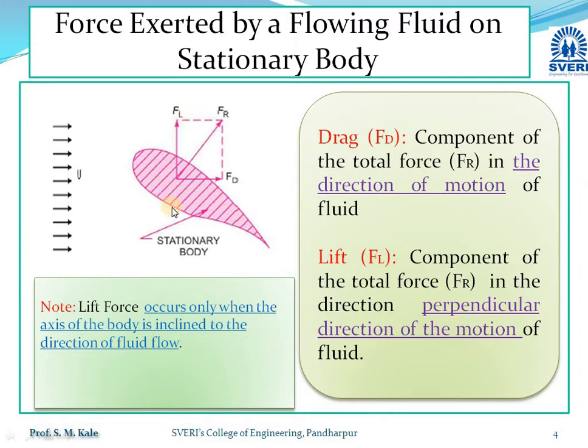If the axis of the stationary body is not inclined to the direction of the flowing fluid, the lift force will not act. That means when the stationary body is horizontal, in the direction of motion, or perpendicular to the direction of motion, the value of lift force will be equal to 0.